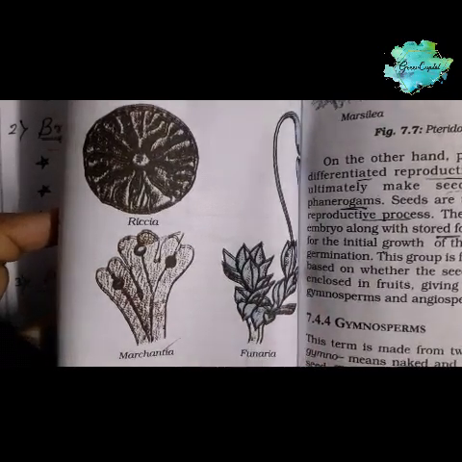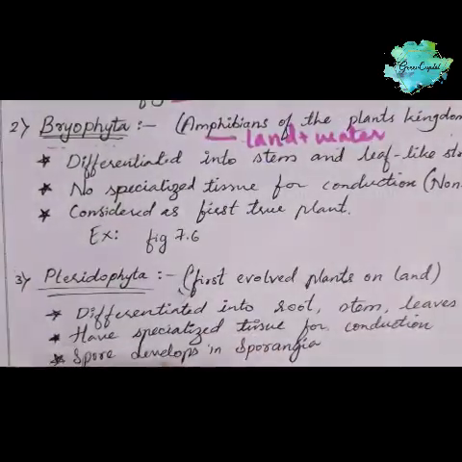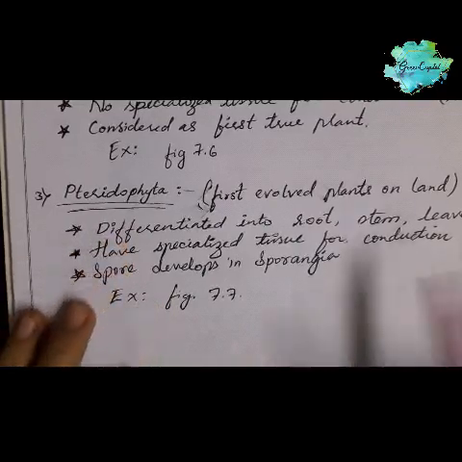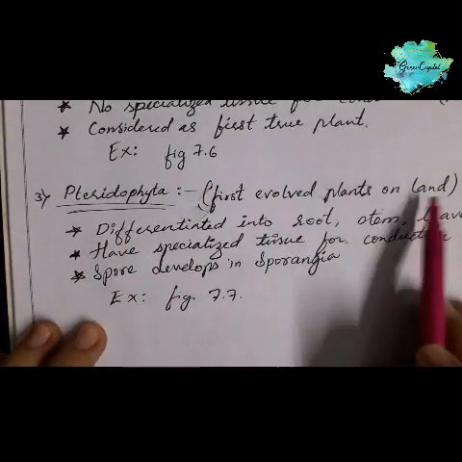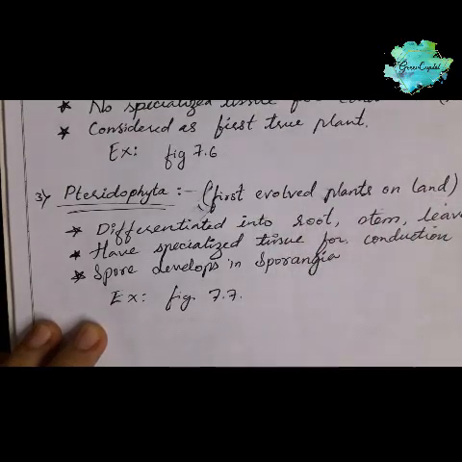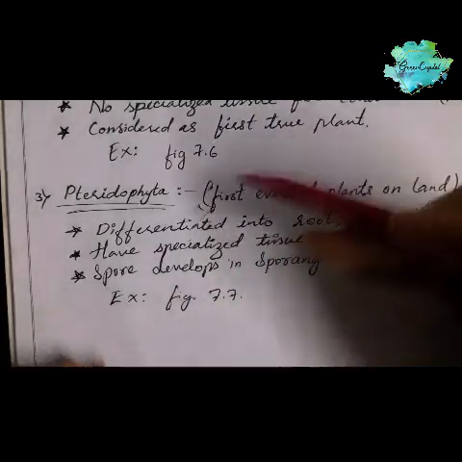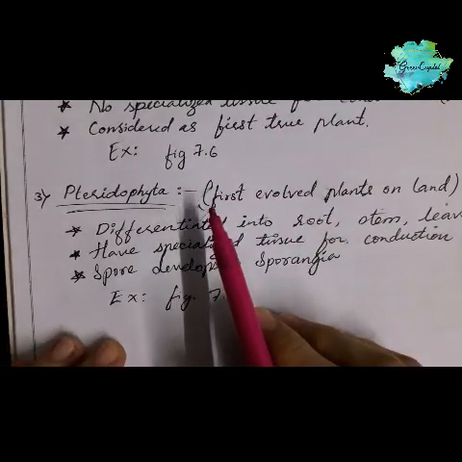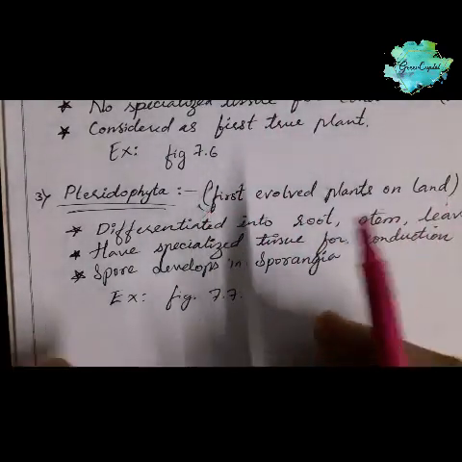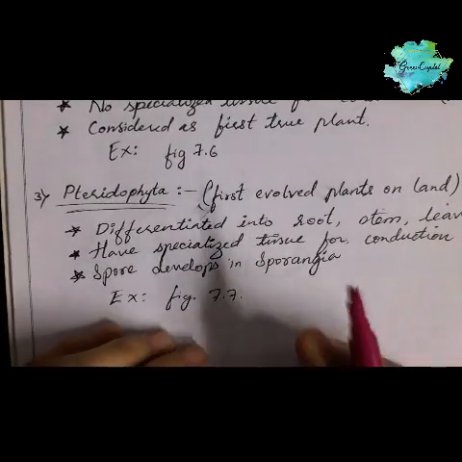Next we will move on to Pteridophyta, the third division in the plant kingdom. Pteridophyta is the first evolved plant on earth. The previous plants, thallophytes and bryophytes, are primitive, not advanced.